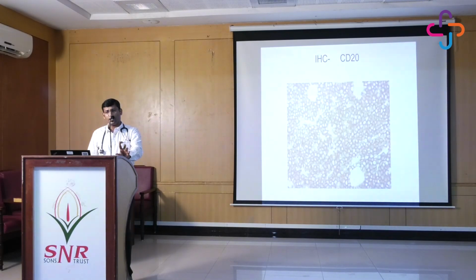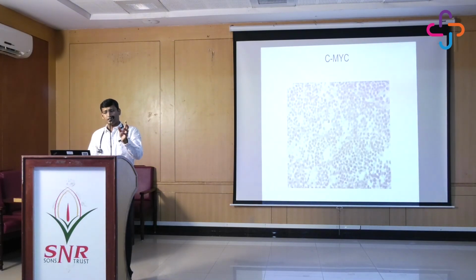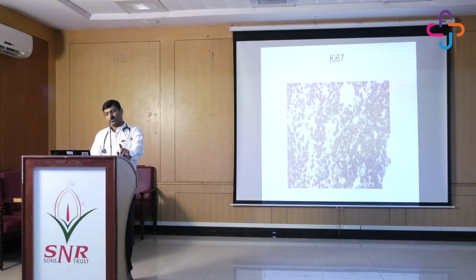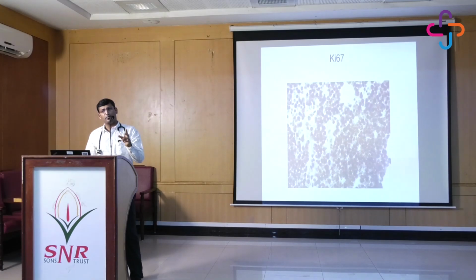So this was the IHC. Thanks to Dr. Sridhar sir for all these images. In the IHC, if you see, the CD20 was strongly positive. So now we are sure it is a B cell pathology. Again, all these leukemic markers were negative. I'm not highlighting all these here because of time concerns. The CMYC which was done is extremely positive. Again, the Ki67, which is the proliferative capacity, was strongly positive. So now we are dealing with some sort of highly aggressive lymphoma occupying the marrow.